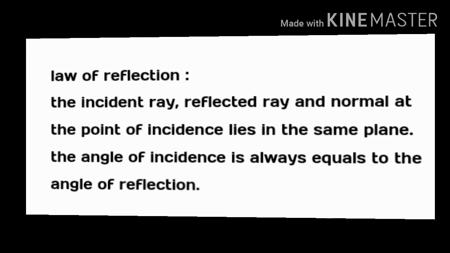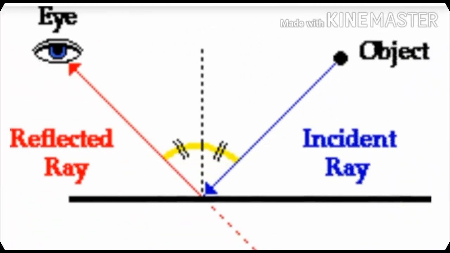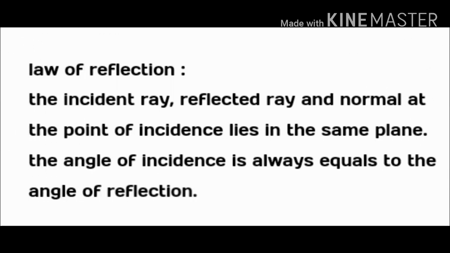The first point: the incident ray, the reflected ray, and the normal at the point of incidence always lie in the same plane. The second point: the angle of incidence is always equal to the angle of reflection.